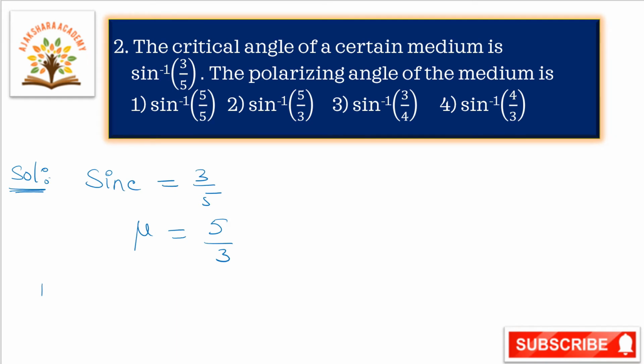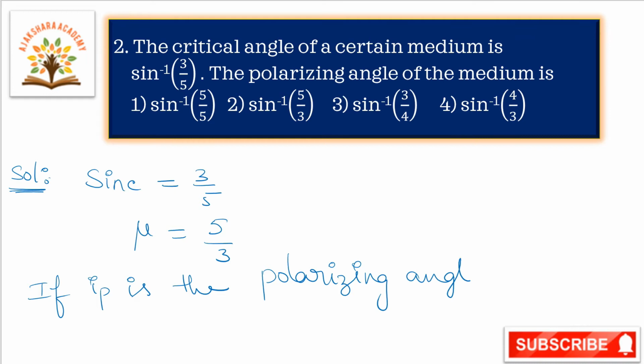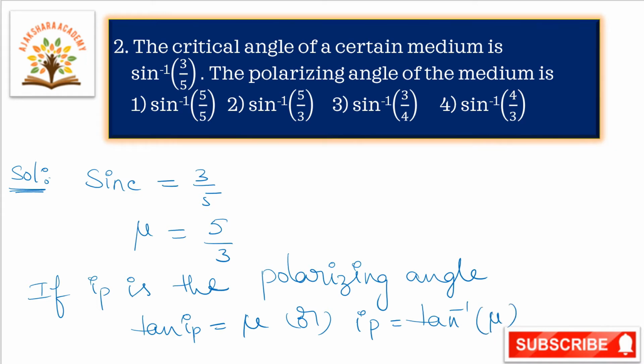If IP is the polarizing angle, then tan IP is equal to mu, or we can write IP, the polarizing angle of incidence, is equal to tan inverse of mu.